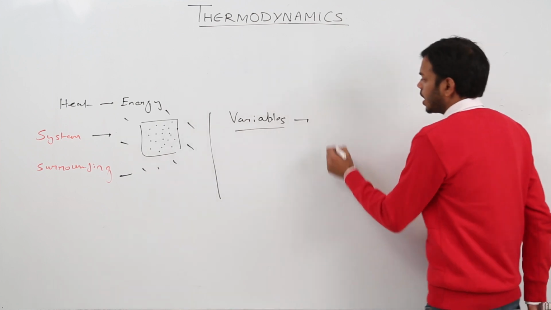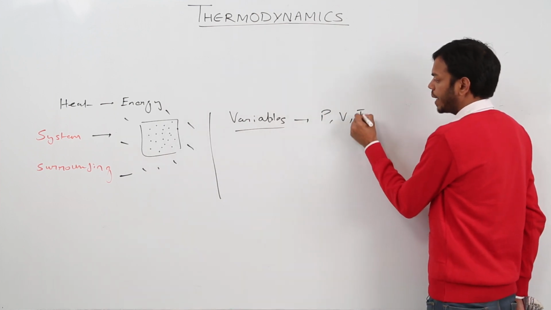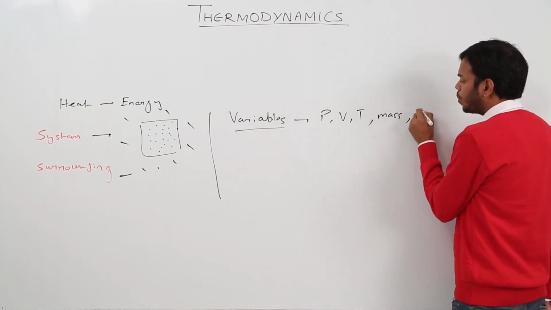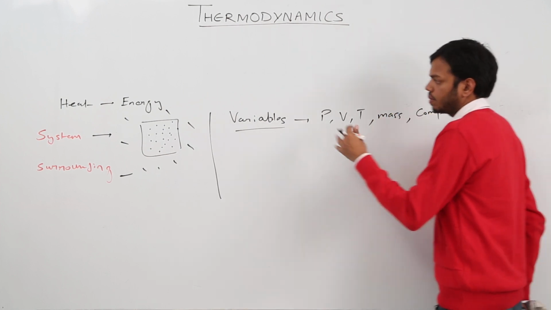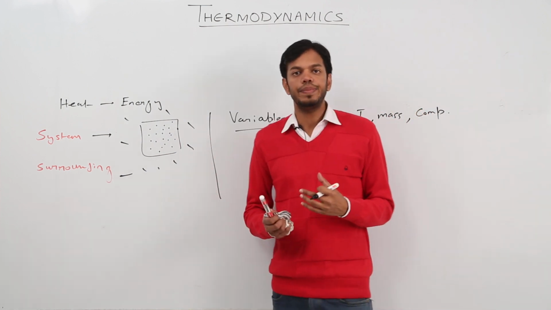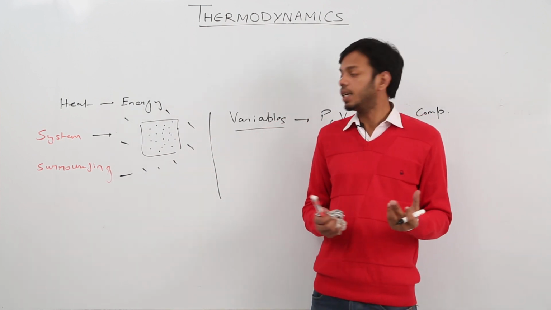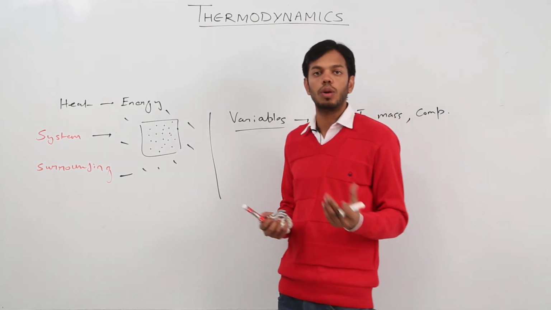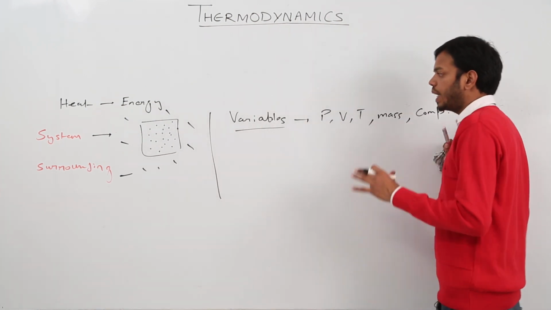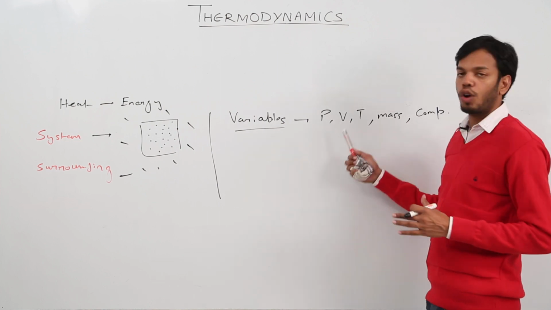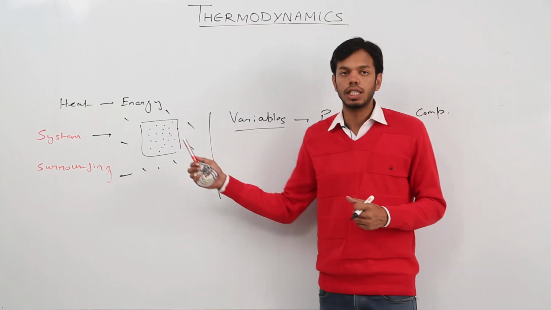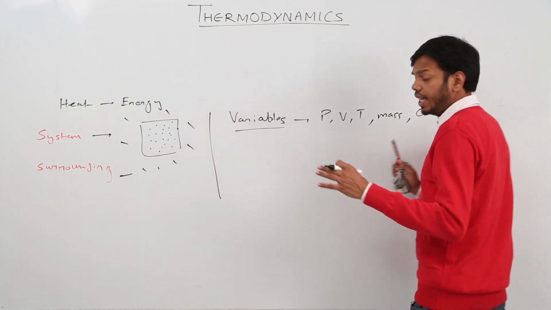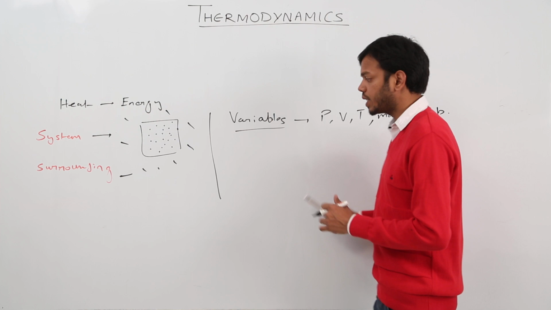The major variables are pressure, volume, temperature, then mass as well as the composition of the system. See, system is a collection of a large number of particles, so system may consist of solid, liquid or gas or the combination of any two or more states, right? So system could be anything. Variable is pressure, volume, temperature, which defines what exactly is the situation right now with the system. Alright, surrounding is easy. Surrounding is anything outside the system.